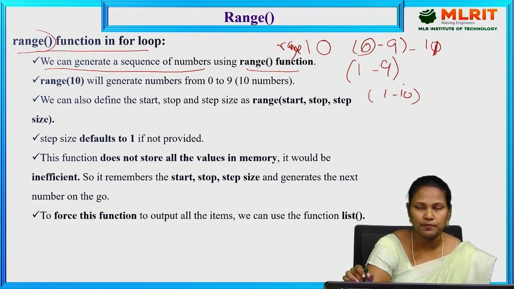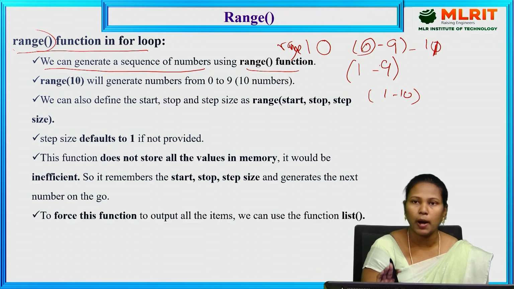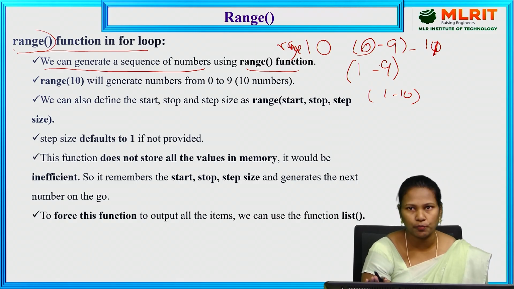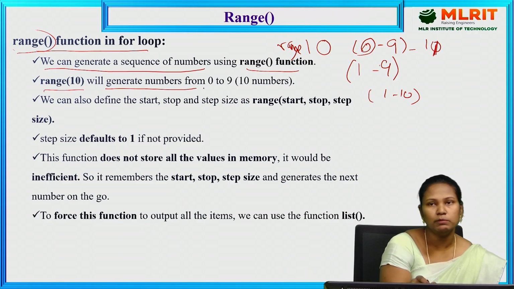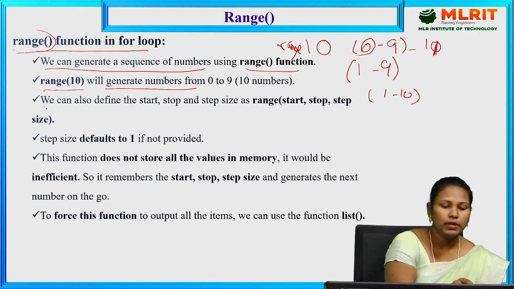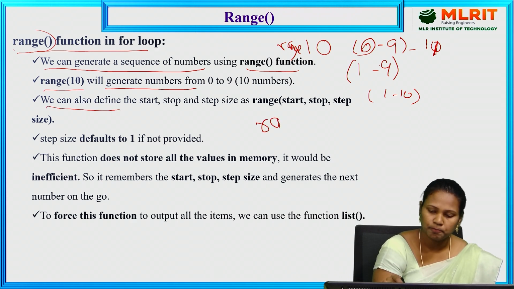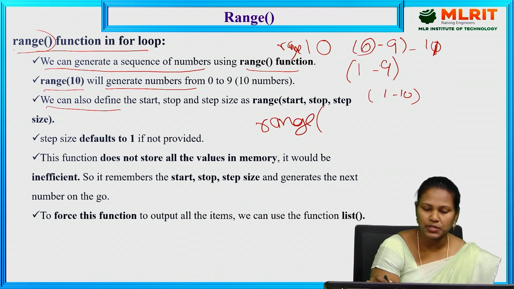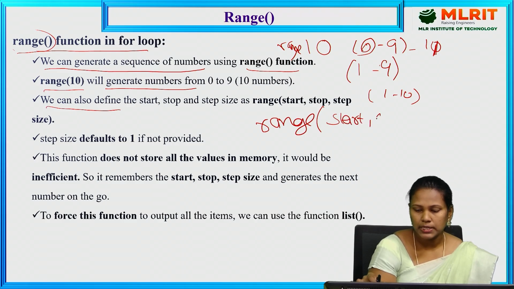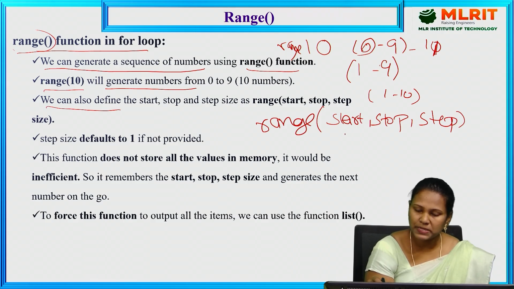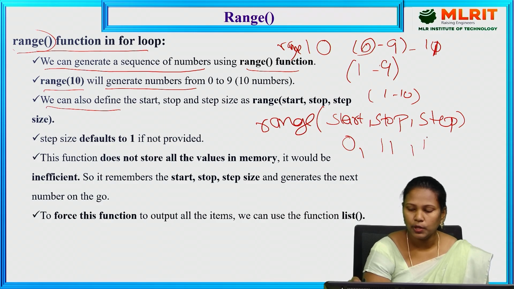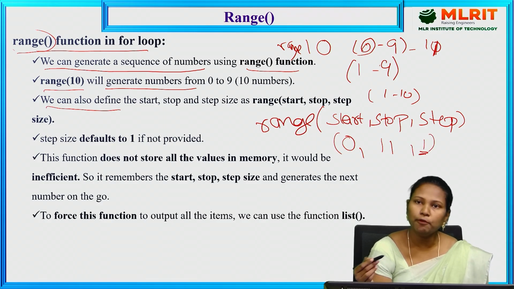So the 11 or the 10 specifies a stop index. Up to that we have to give the values. Stop means we have to stop at that value, range of 10. It stops there. So range of 10 will generate numbers from 0 to 9, 0, 1, 2 like that. We can also define the syntax of the range: start, stop and the step size. Here we specify the start 0, stop 11 and the step 1. If you are not specifying the step size, by default it increments by 1.